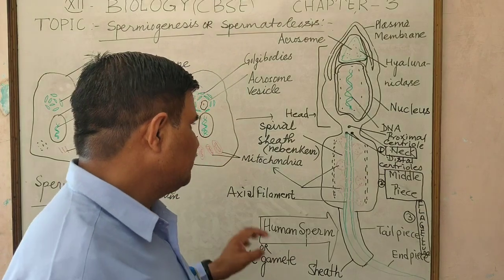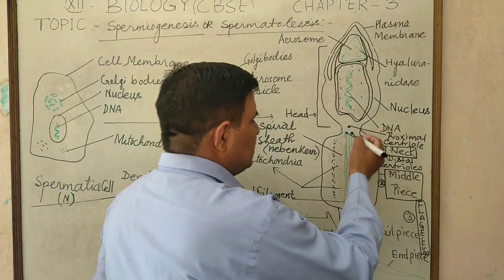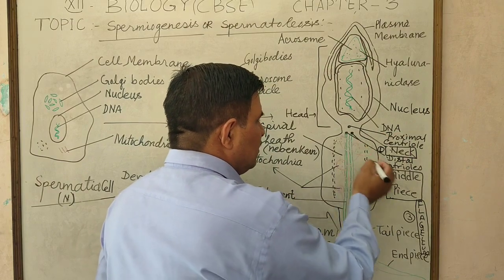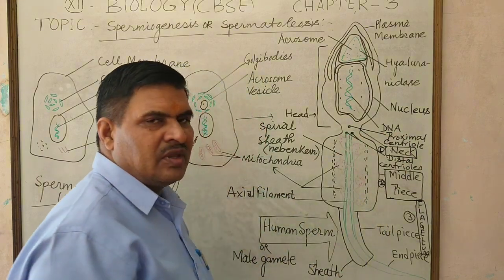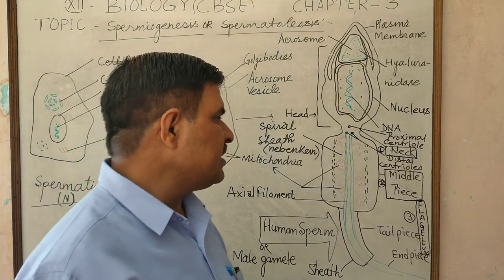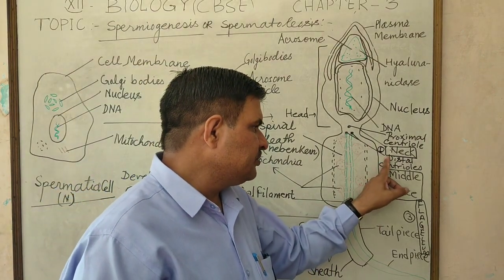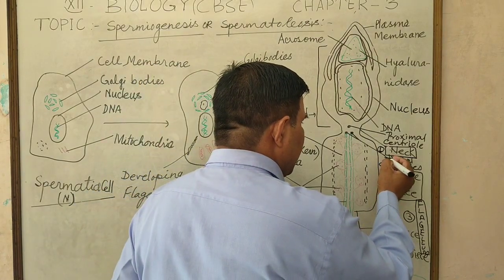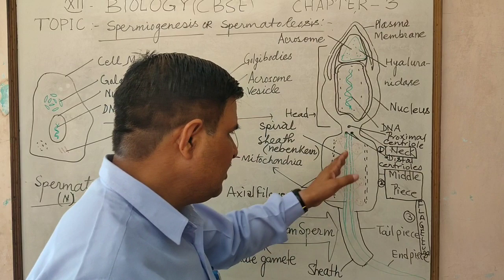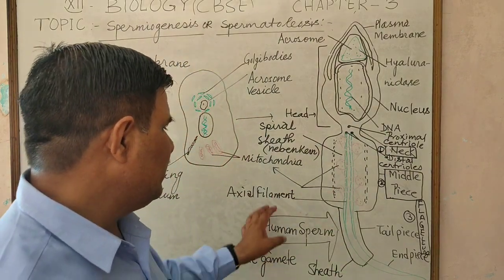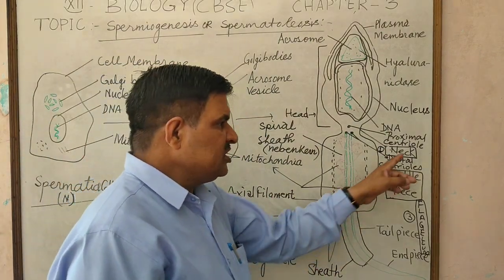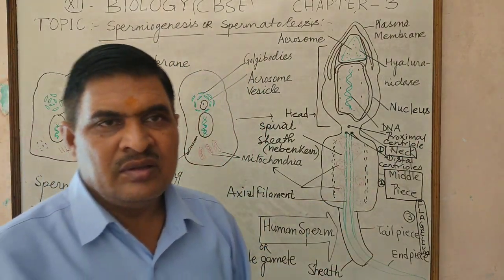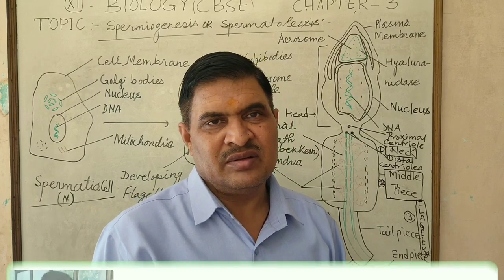and this filament is called the axial filament, which is attached with the distal centriole. Distal centriole acts like the basal body for the flagellum, for the filament. Proximal centriole generally takes part in meiosis first.